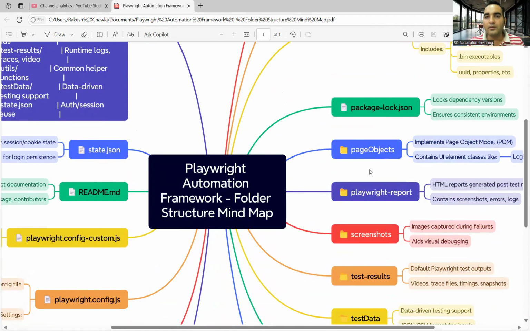Then you have page objects. What is page objects? Let's see in detail about the page object model. One of the things we have observed in the mock interviews is that people say the page object model is a design pattern, right?